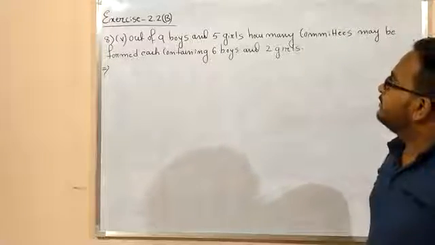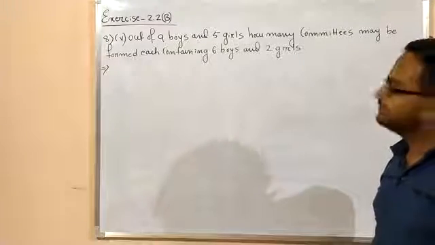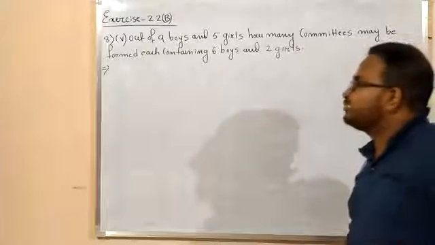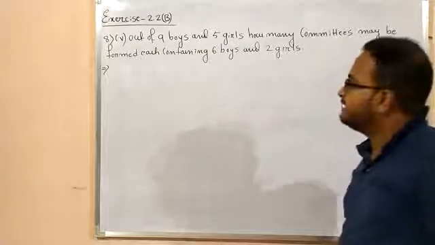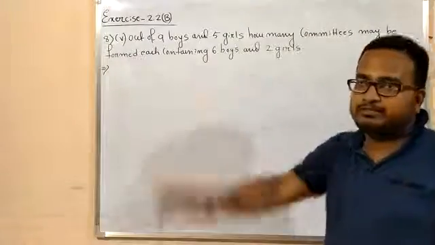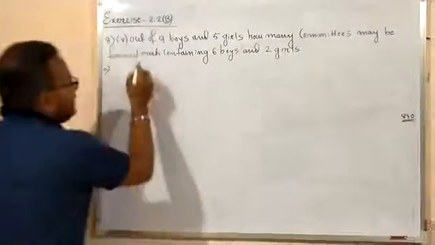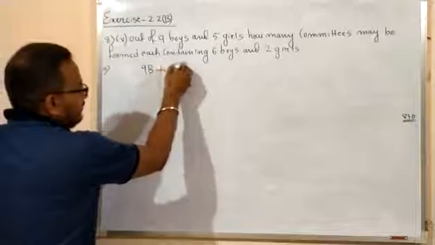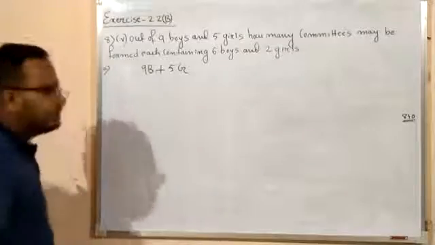out of 9 boys and 5 girls, how many committees may be formed each containing 6 boys and 2 girls. Okay, that means you are given 9 boys and 5 girls, right?